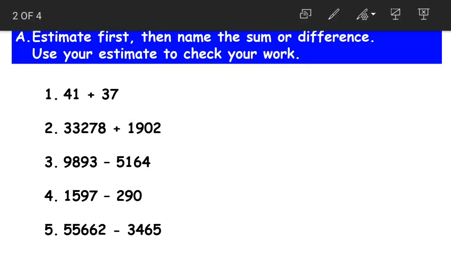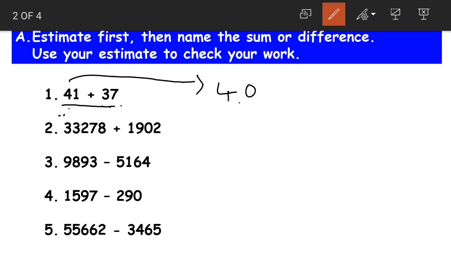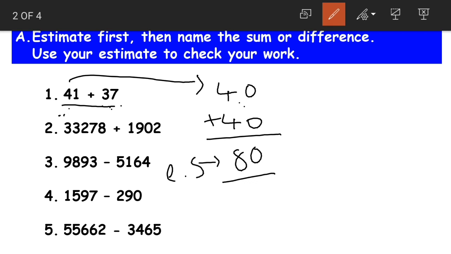Students, moving on. Estimate first, then name the sum or difference. Use your estimate to check the work. What he is asking us here is, first we need to estimate the sum, then find the actual sum and then compare. Now 41 plus 37. Both the numbers have tens as the highest place value, so we round off to tens. 41 can be rounded off as 40, and 37 will be rounded off as 40, right? Now 40 plus 40 becomes 80.